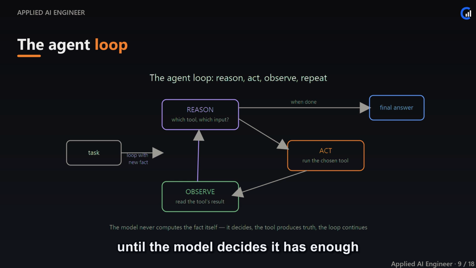Round and round, until the model decides it has enough to give a final answer. The model never computes the fact itself, it decides, the tool produces the truth, and the loop carries the result forward. Everything else this module builds is a richer version of this one cycle.